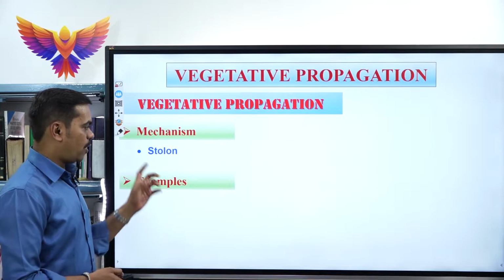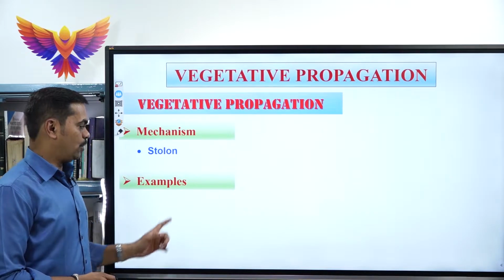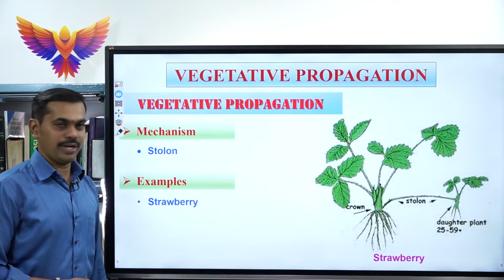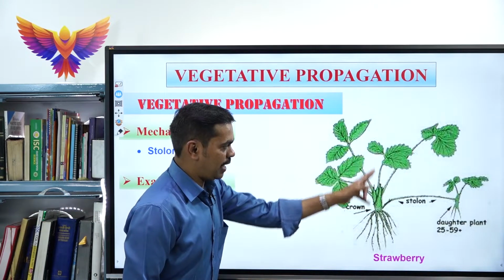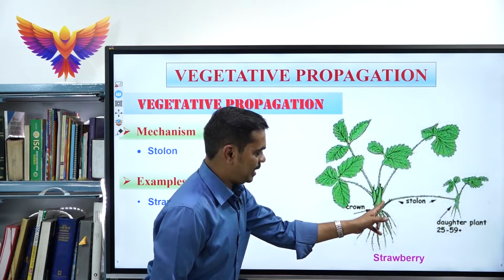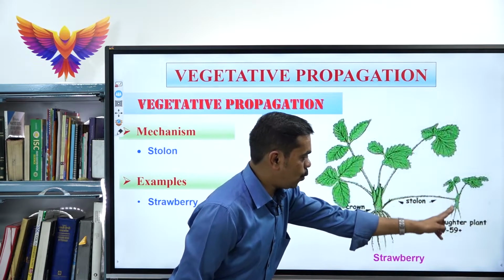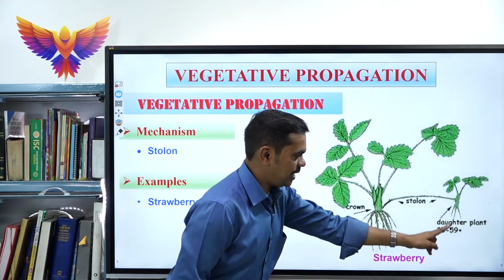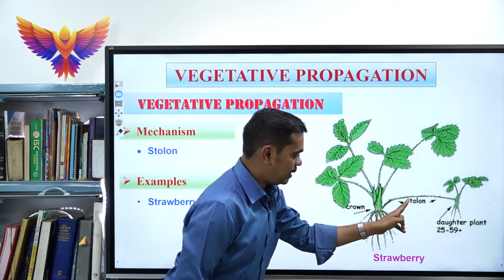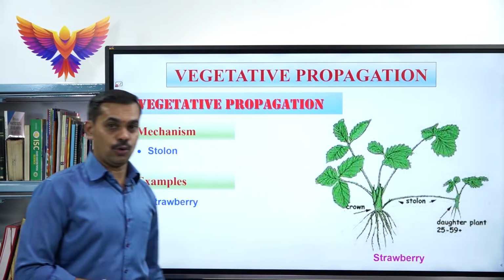Last one is called stolon. For the stolon, the best example is strawberry. See, this is the main plant body. A branch grows obliquely. From this obliquely growing branch, one more new plant arises. Say a daughter plant arises, and this part we call stolon.